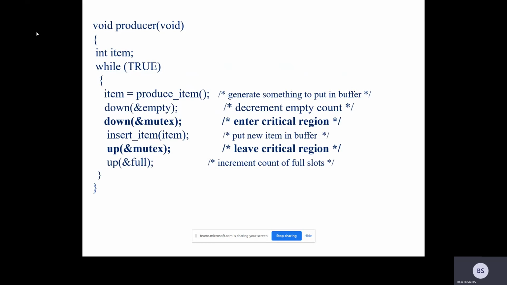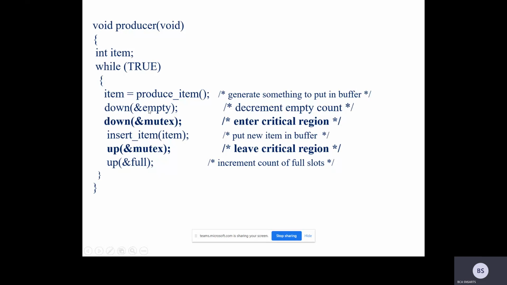An item is going to be inserted into the slot. As long as it's true, the algorithm produces the item, whatever the item is, a file to be printed or anything. That is assigned to the variable called item. This is the produced item, which is assigned to item.